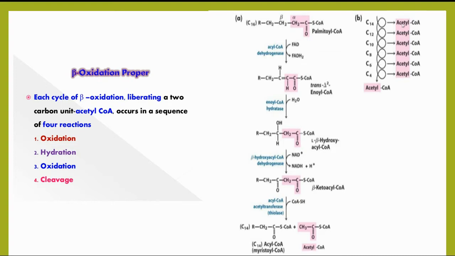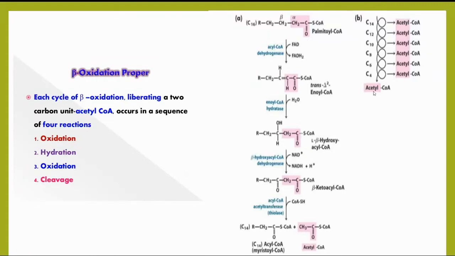This results in the formation of 7 acetyl-CoAs. As I told, in the last step the C4 carbon compound is splitting into 2 acetyl-CoAs. Therefore, 7 plus 1, that is 8 acetyl-CoAs, are synthesized.